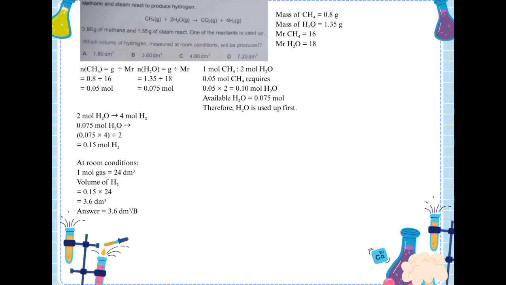From the equation, 2 moles of steam produce 4 moles of hydrogen, so 0.075 moles of steam produce 0.15 moles of hydrogen. Finally, at room condition, 1 mole of gas occupies 24 cubic decimeters. Therefore, 0.15 multiplied by 24 gives 3.6 cubic decimeters.